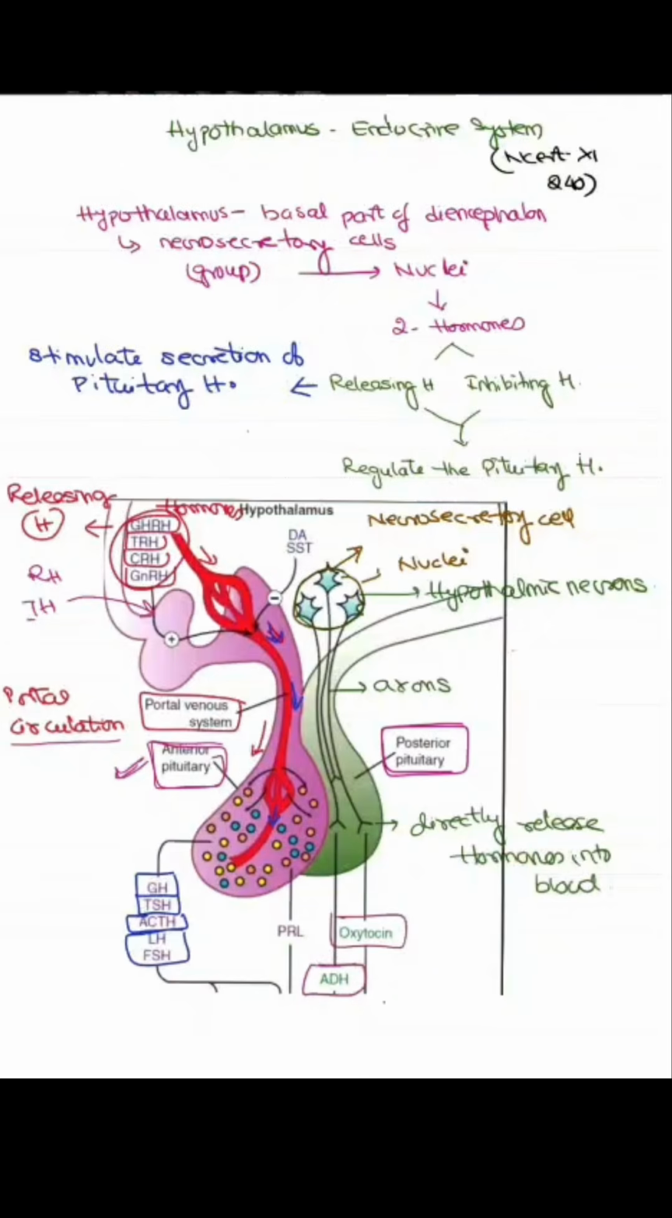So the neurohypophysis is completely a neural structure which can release the hormones directly into the bloodstream. And the two hormones are ADH and oxytocin. Thus, the hormones of the pituitary are released through the blood, and the hormones of the neurohypophysis are directly produced from the neurosecretory cells.